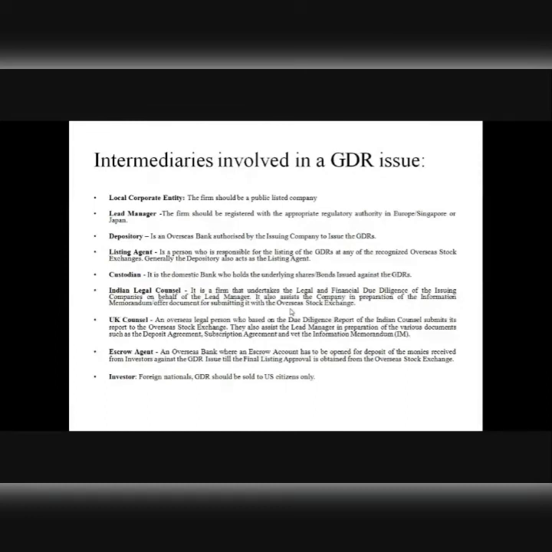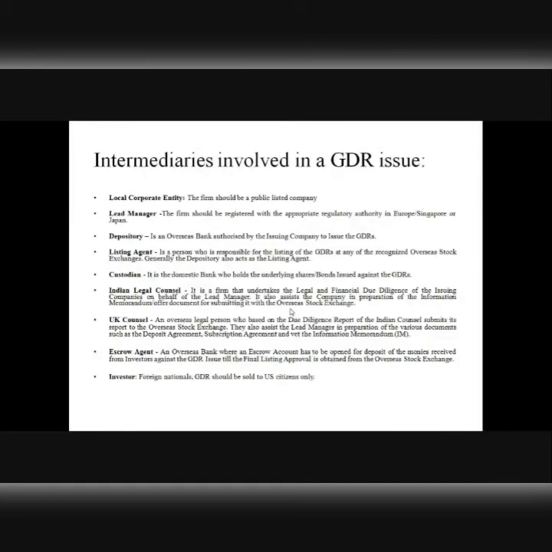If it's USA, then USA Counsel. If it's UK, then UK Counsel. So you must keep in mind there has to be two different legal experts. One are the local legal experts, other is the foreign legal experts, right? Then there is an escrow agent, and then there are foreign investors.